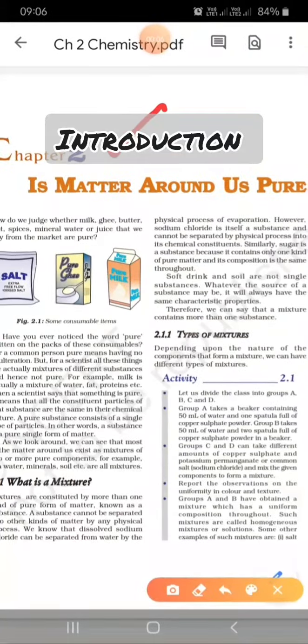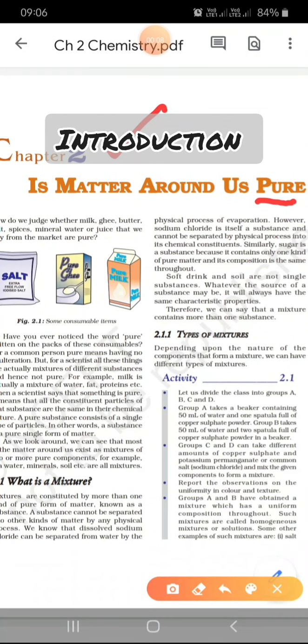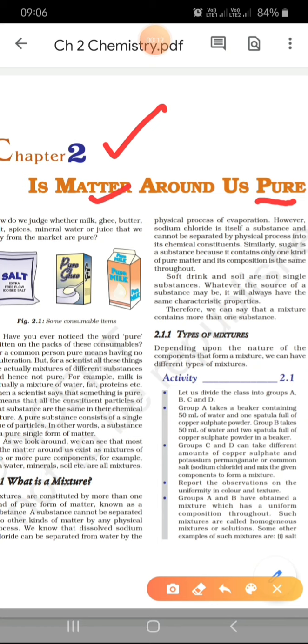Is matter around us pure? So first I'll focus on these two words, matter and pure. Already you have studied in the previous chapter about matter. So now I'm not going to discuss about matter, but I'm going to discuss about the purity of matter. So what is a pure substance and what is an impure substance?